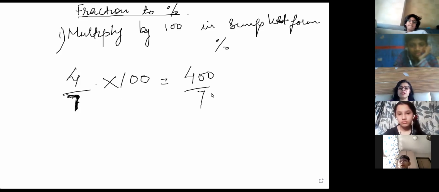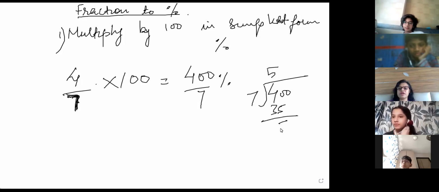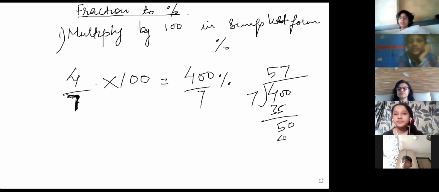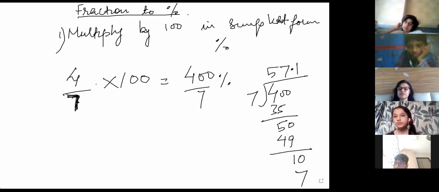Put it in decimal and then divide. 7 5s are 35 and 5. 7 7s are 49. And a decimal over here because nothing else is left. A decimal and a 0. 7 1s are 7. So it is 57.1%. This we did in the previous class.